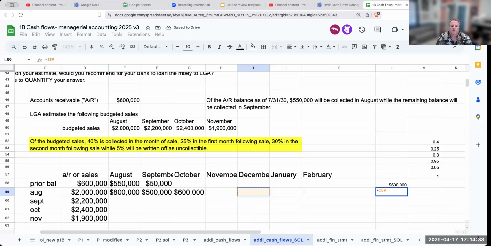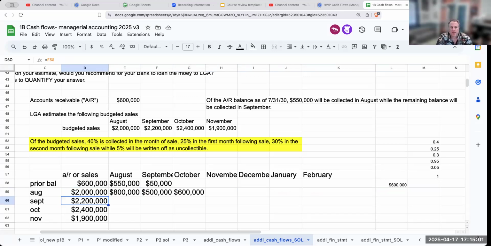Now, if I want to check my work, when I add up these three amounts, I get 1.9 million. Well, does that number look right? If I take 2 million, multiply it by 95%, I get 1.9 million. So I know I'm on the right track because it doesn't equal 2 million, because remember, I'm writing off 5% or $100,000.